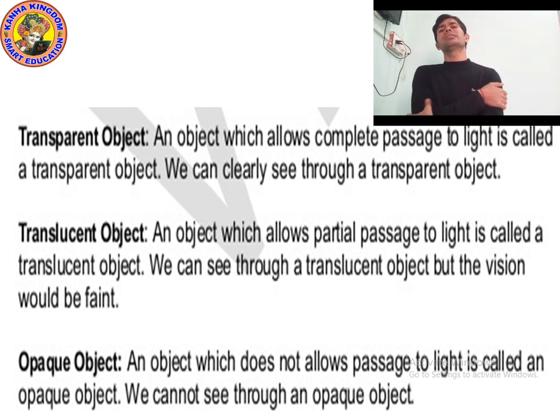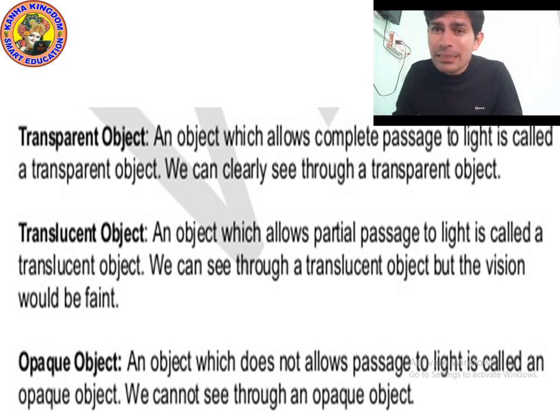Okay, now let's talk about opaque objects. What are opaque objects? Opaque. Objects through which light cannot pass completely. An object through which light cannot pass at all. Even a single ray of light will not pass. So such objects are called opaque objects.